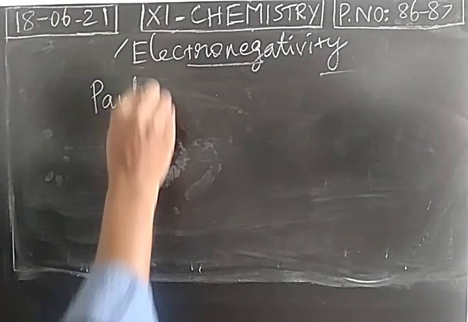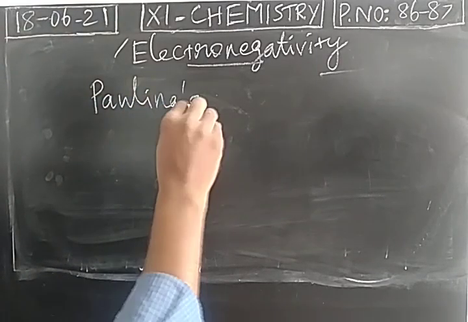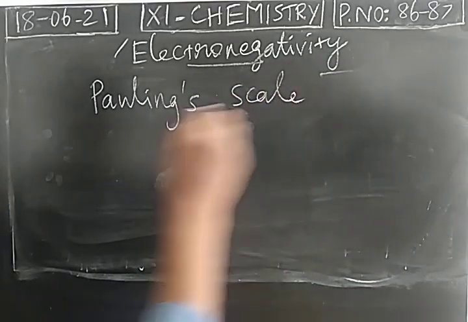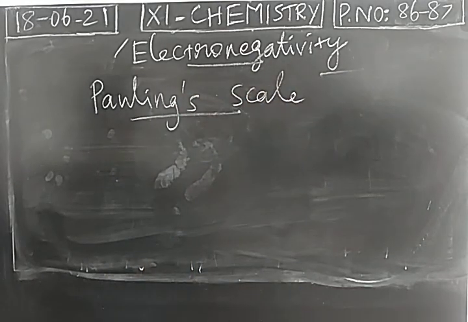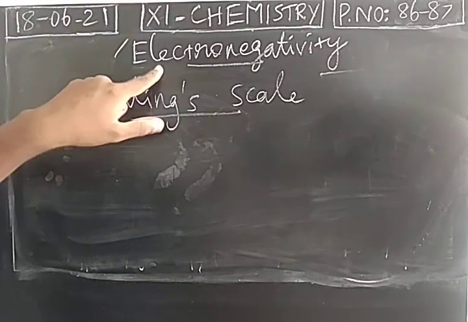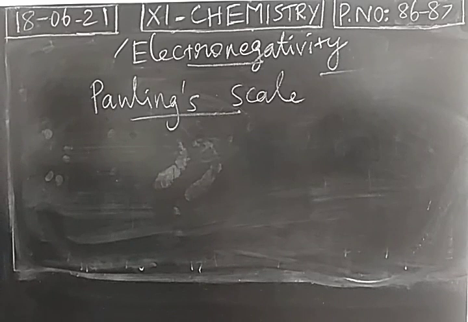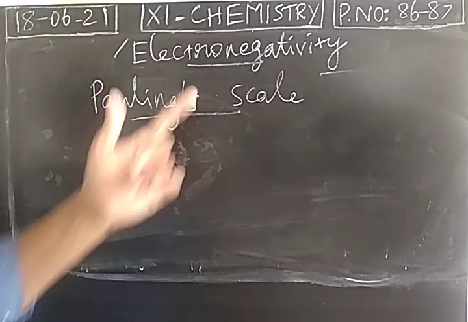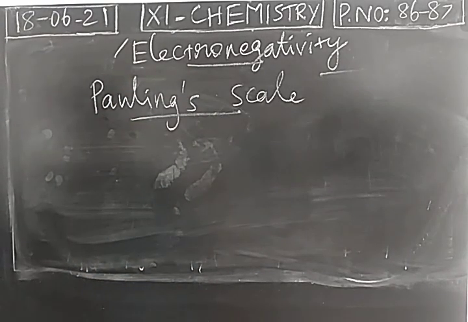So one of the important scales is Pauling's scale. We have already studied Pauling's method. It is applicable for ionic radius. Don't confuse the word Pauling. Pauling's method means the method of identifying the ionic radius in an ionic compound. Pauling's scale means it is mentioning the electronegativity value. With the help of the Pauling scale, we find the value of electronegativity.